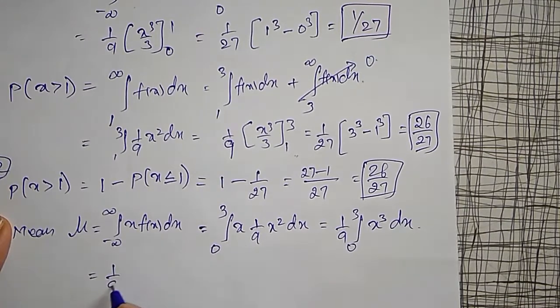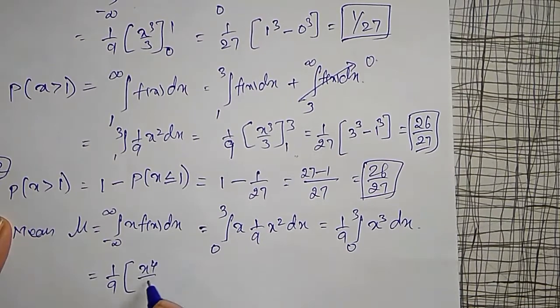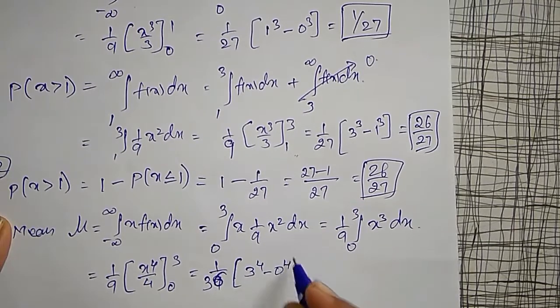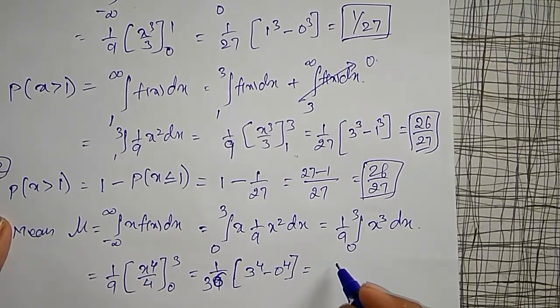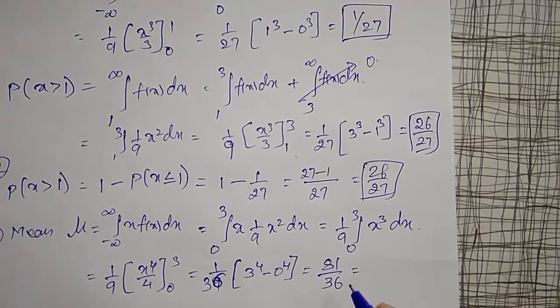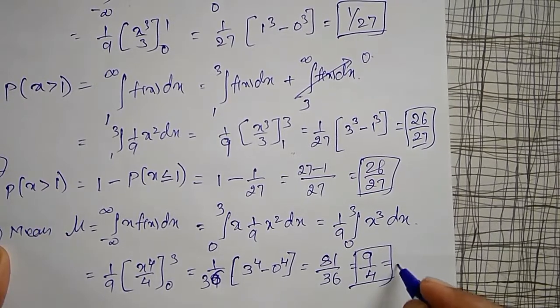That is 1 by 9 into integration of x cube, which is x raised to 4 divided by 4, between the limits 0 to 3. Therefore 1 by 9 into 1 by 4, or 1 by 36, taking 9 into 4, 36, and upper limit minus lower limit, that is 3 raised to 4 minus 0 raised to 4. 3 raised to 4 is 9 into 9, 81. 81 divided by 36, simplify here: 9 nines are 81, 9 fours are 36. Therefore it is 9 by 4, my mean mu.